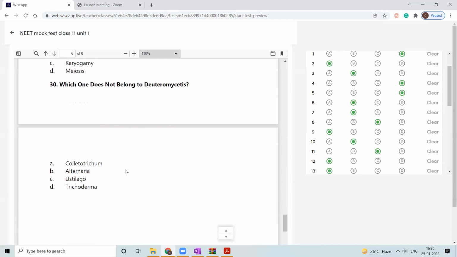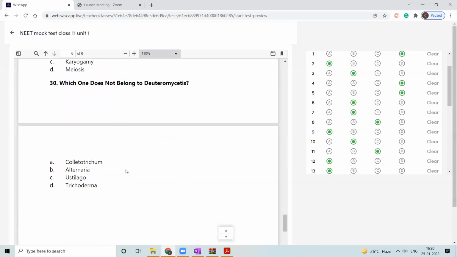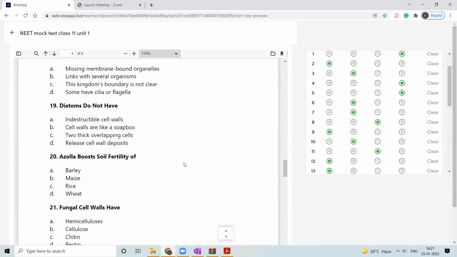Mitosis. Exactly. Good. Which one does not belong to deuteromycetes? Colletotrichum, Alternaria, Ustilago, Trichoderma. Ustilago. Yes, exactly. So there ends the paper.